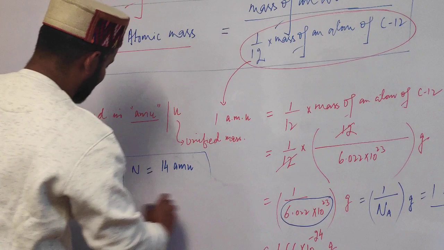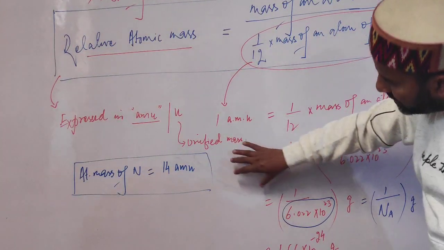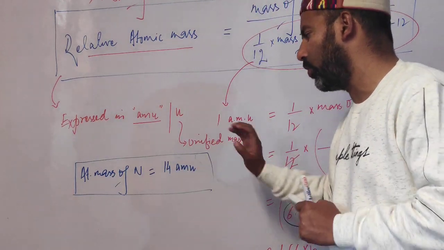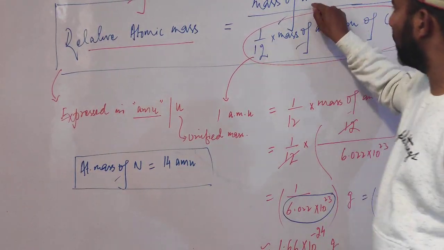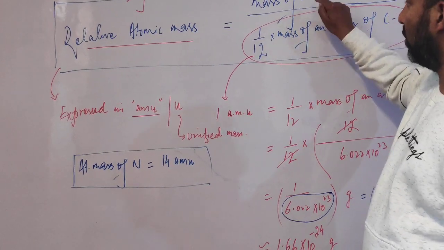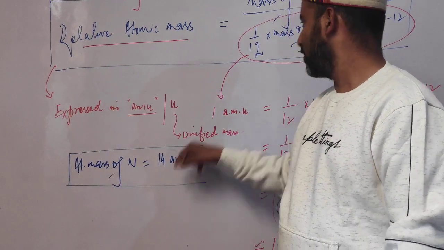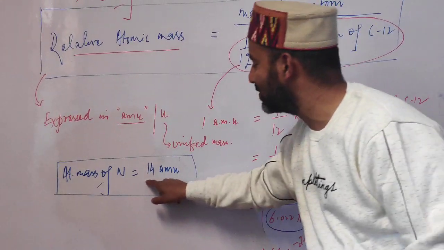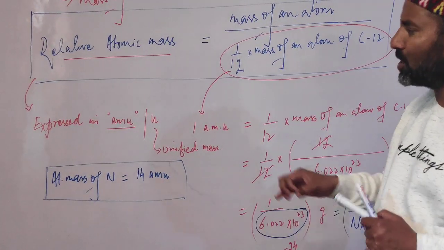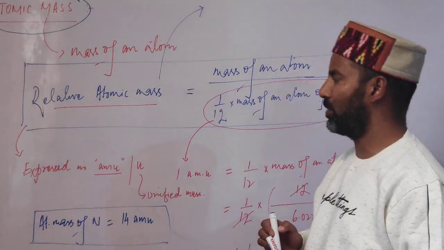What do you mean by this? So using this definition, students, now I can say if atomic mass of nitrogen is 14 AMU, it means an atom of nitrogen, that means one atom of nitrogen, is how many times heavier than 1/12 the mass of an atom of carbon 12 isotope? Answer is 14. So students, now we can define atomic mass. How?